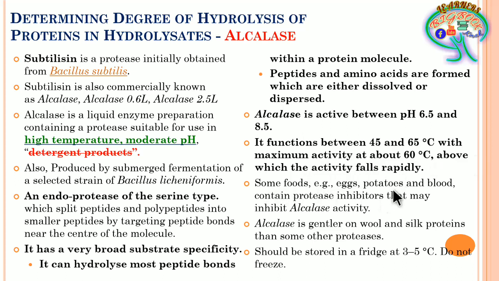So here, some foods like potatoes and blood contain inhibitors that are going to inhibit the alcalase activity, so appropriate action has to be taken. On wool and silk proteins, alcalase will be gentler. It should be stored in the fridge at 3 to 5 degrees centigrade. We should not freeze it; in the sense we keep it at a low temperature but not at freezing temperature. This enzyme is used to break the protein.